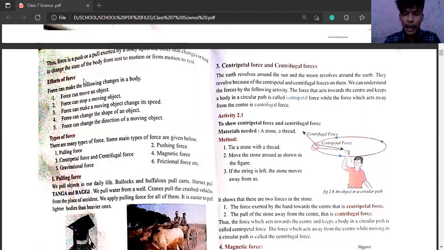Just for example, you apply a force on the stone. Is it sure that the stone will change its state, going from rest to motion? What do you think? You apply a force on a stone at rest. Do you think always that force will make the stone change into motion?